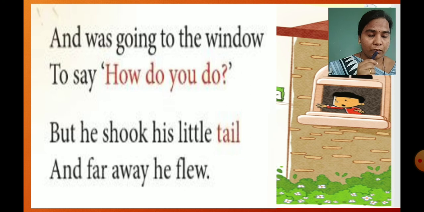So he shook his little tail. Here we learnt about tail. What is meant by tail? The long part at the back of the body of a bird. So he shook his little tail and far away he flew. He flew. He didn't listen to this boy. Actually, this boy wanted to stop this little bird and ask it, how do you do? He wanted to talk with it. But this little bird shook his little tail and far away he flew, as we can see in this picture also. This bird is flying.